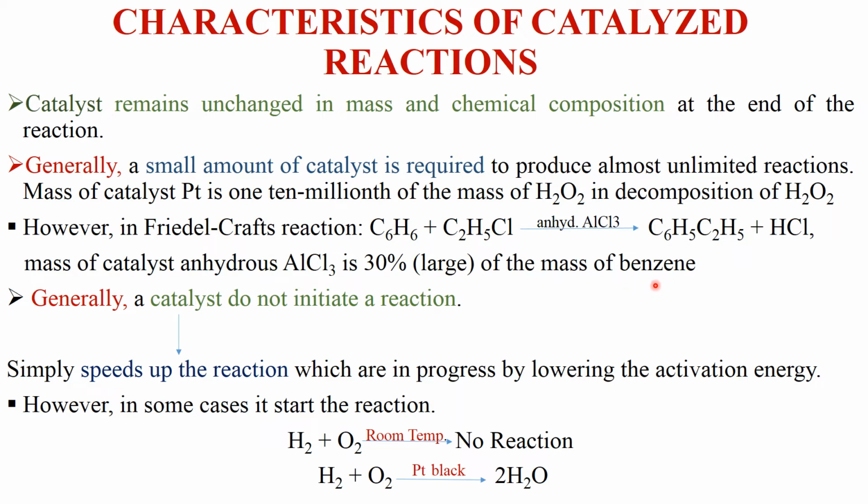So we can say that the catalyst in many reactions is used in small amount, but there are a few reactions in which the catalyst is used in large amount, for example, the Friedel-Crafts reaction.